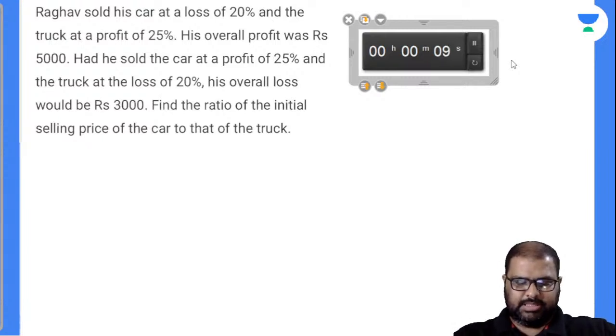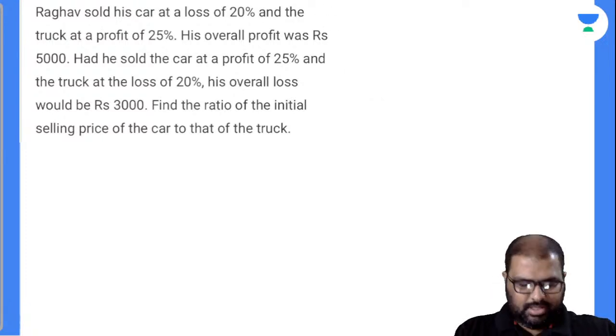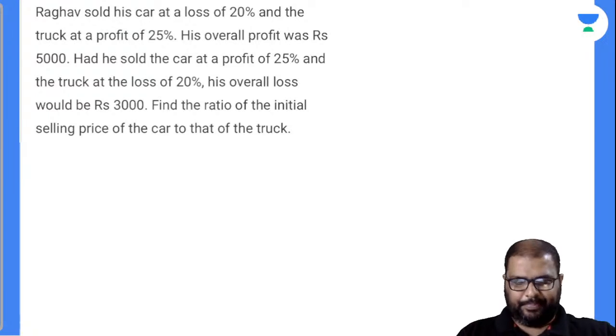Any answers for this? Chita Gupta, my regular student, right? I mean, announcing her name in every class. Harshavardhan. Nobody got this. Let us see.